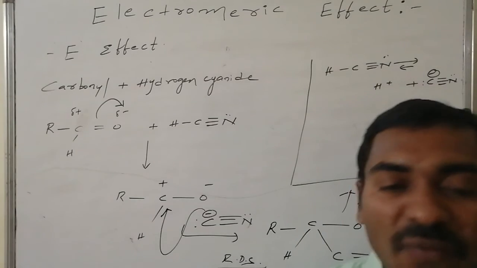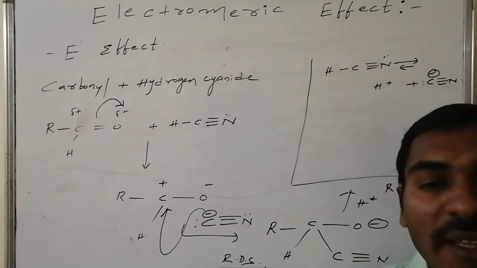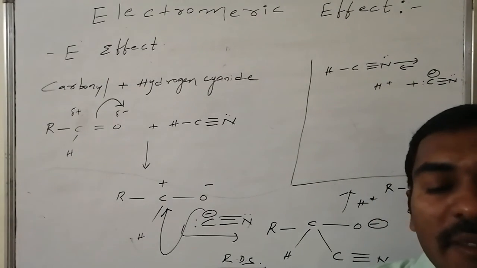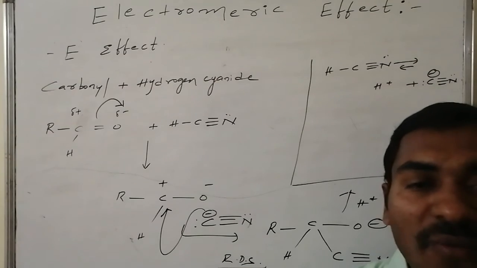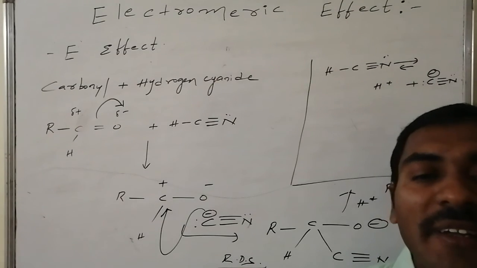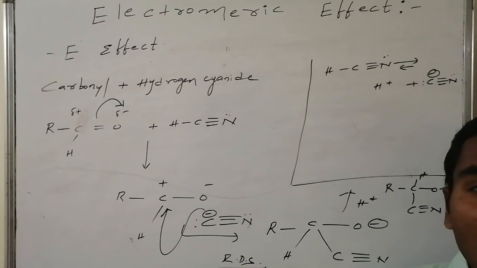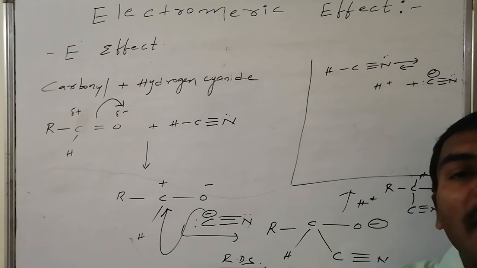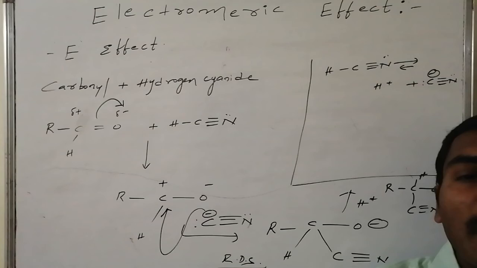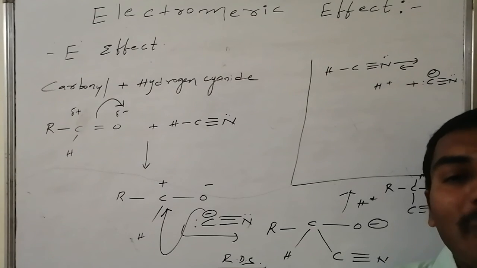Thus electromeric effect gives the complete idea related to the mechanism, why it has to proceed in that manner, why only those steps are to be adopted, why it is having the rate determining step as one particular transformation but not the other. These are all detailed versions related to the mechanism that are going to be known from the electromeric effects.